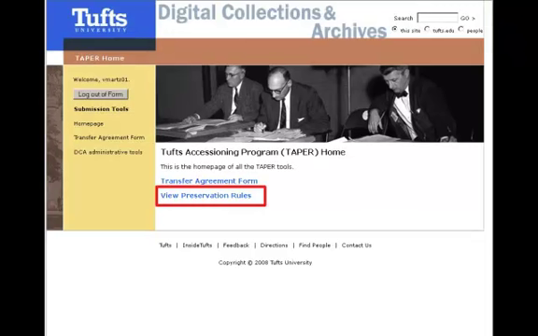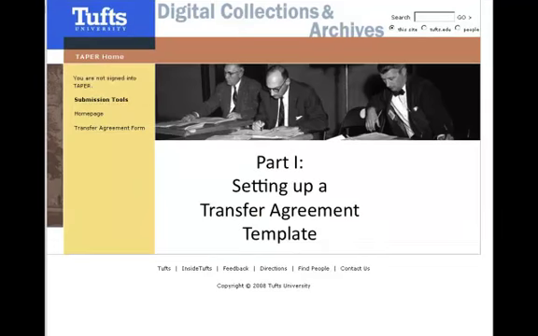However, before we begin with Part 1, setting up the transfer agreement form template, I would like to draw your attention to the preservation rules that DCA has made available for review. These rules provide basic information to producers regarding what will be done to preserve their records from paper, three-dimensional objects, or WordPerfect files from 20 years ago. Unlike the bulk of the submission agreement tool, these rules are not behind password protection and are accessible to anyone who is interested in reviewing them.